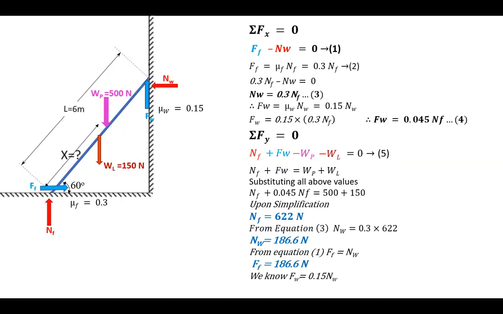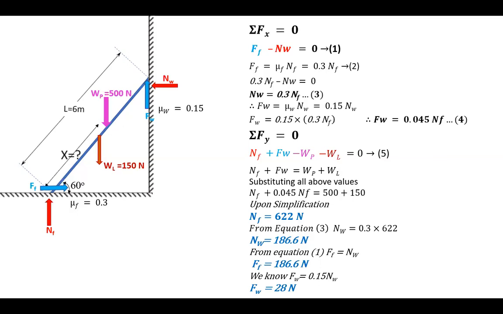And we know FW is equal to 0.15 times NW. So upon substitution and calculating, you will get FW is equal to 28 Newton. Okay. So these are the NF, NW, FF, and FW values, but we have not yet obtained the value of X. So now, after application of all the two equations, we could not get the value of X. So which is the equation from which we will get X? It's nothing but sigma M is equal to 0.